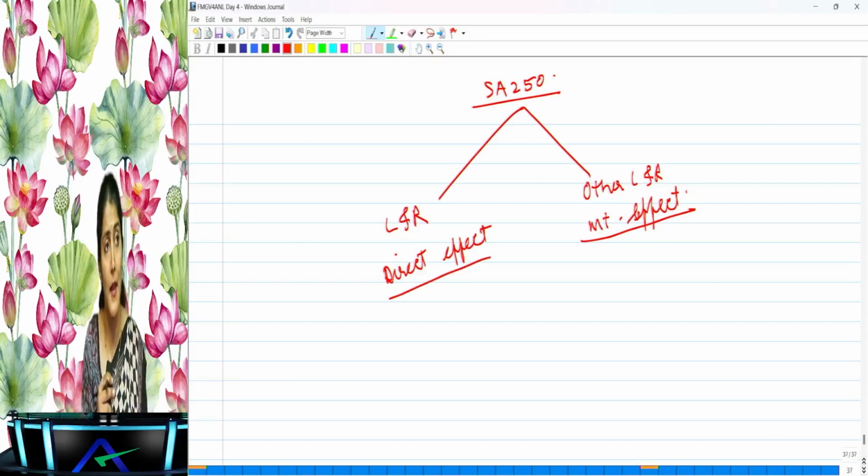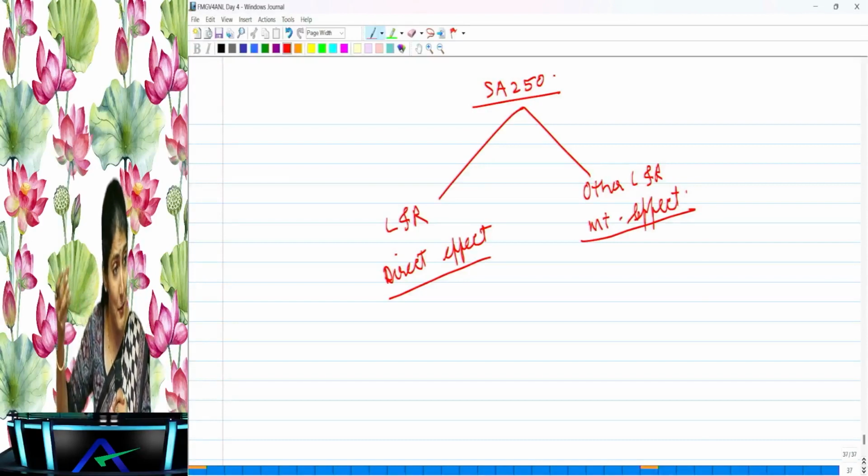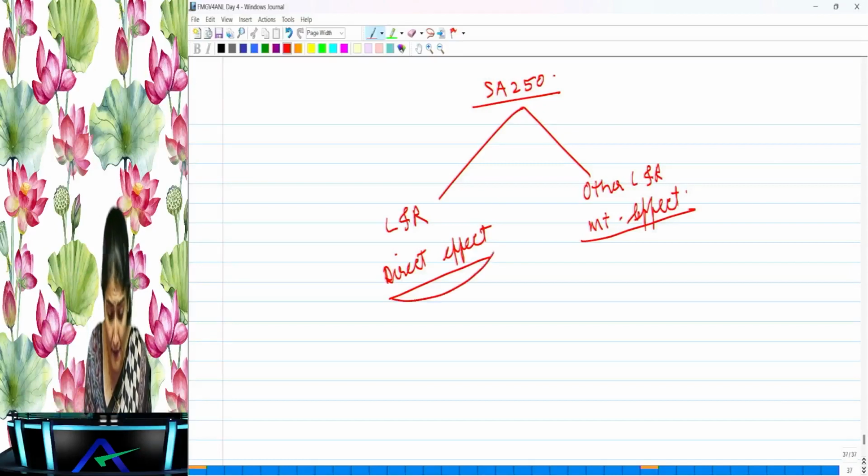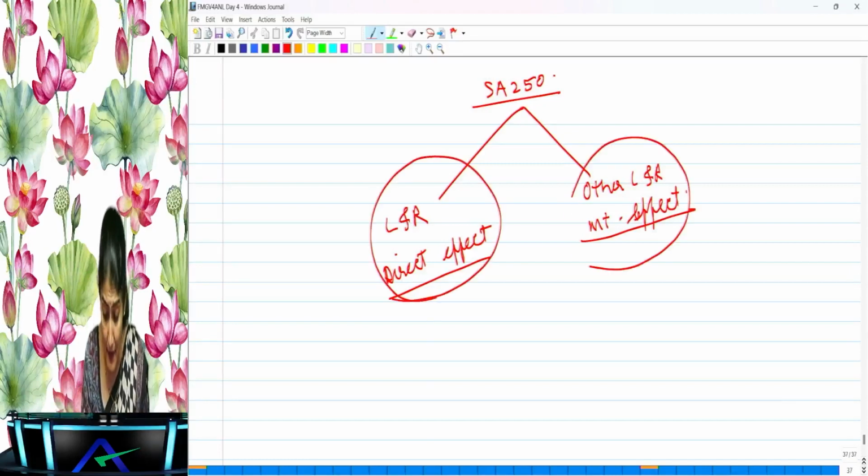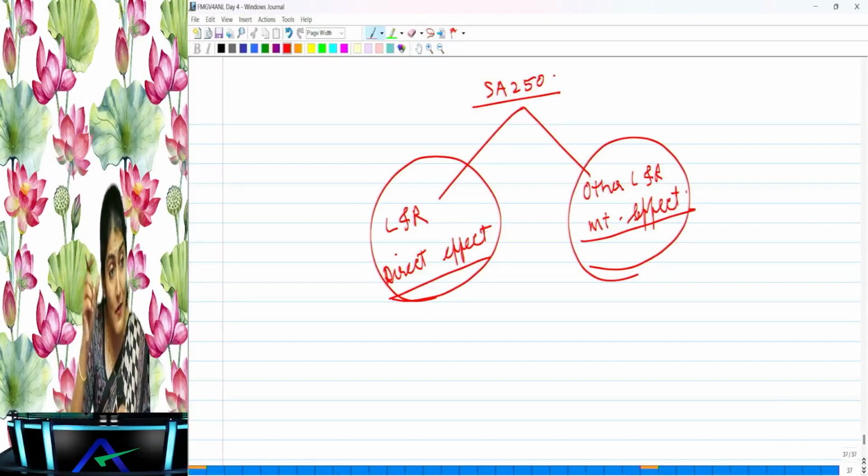What happens when you are the employee of the listed entity, or the auditor of the listed entity, and while doing the audit, or say you're eating the food in the canteen, you come to know that there is some adulteration happening in the food in the canteen? Now this adulteration, is it in the public interest? Will it cause substantial harm to the interest of the public over there, or to all the 20,000 people working in the company? Will it affect the financial statements? No. Will it have a material effect on financial statements also? No. But is it in the public interest that it will cause substantial harm?